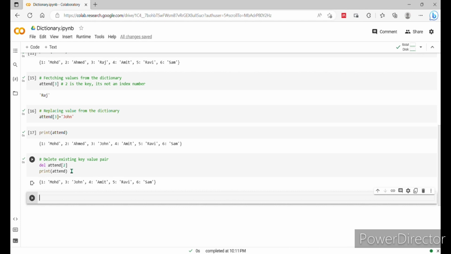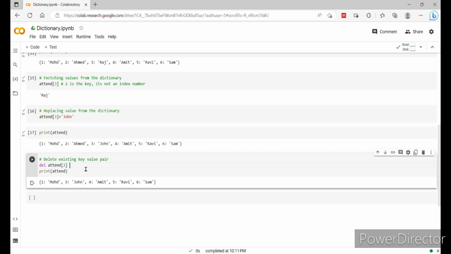So we have used here the key. We have not used the value, only the key. With the help of the key, we remove the entire key value pair. We have deleted the entire key value pair. So here you need to write a comment: key of the pair will be used to delete the entire key value pair.